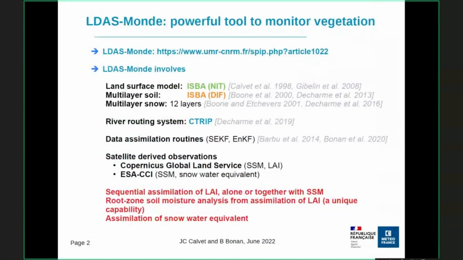LDAS-Monde is a powerful tool to monitor vegetation. It is based on the ISBA land surface model within the Surface modeling platform of Météo France. LDAS-Monde is able to sequentially assimilate leaf area index alone or together with surface soil moisture. And a unique capability of this system is that even if LAI is assimilated alone, the root zone soil moisture can be analyzed. Also, LDAS-Monde is able to assimilate snow water equivalent products.